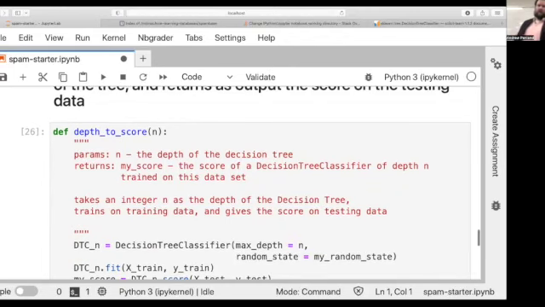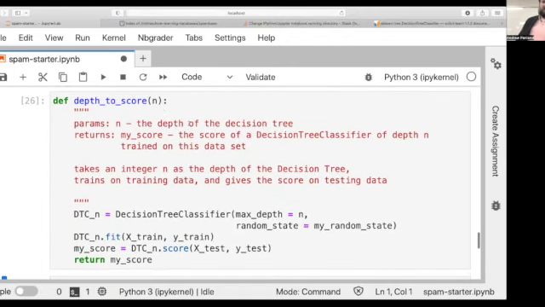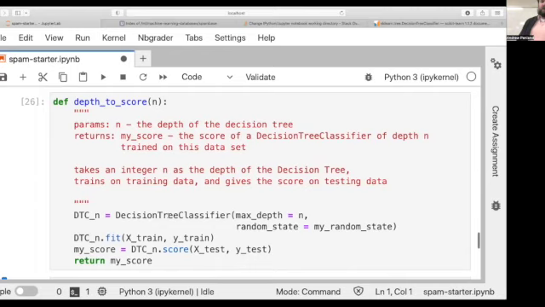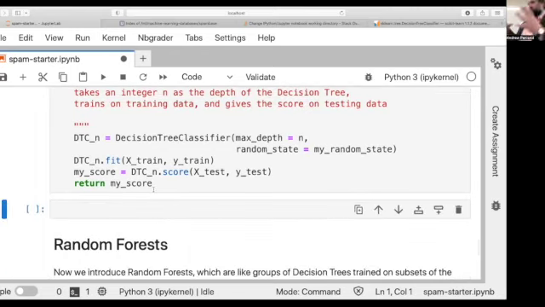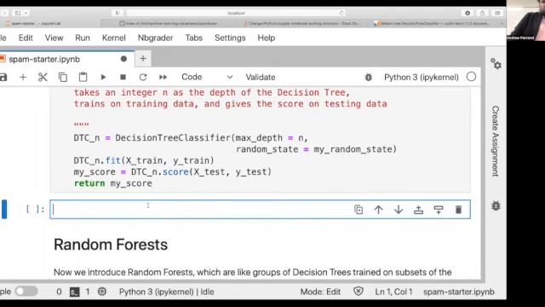So now I have a function that takes a number, a positive integer, and spits out a score. What we could do is make a data frame that had the integers. How deep did you say you took the depth? Like 100? Yeah, so we could do nums equals range 101, throw that one on there.